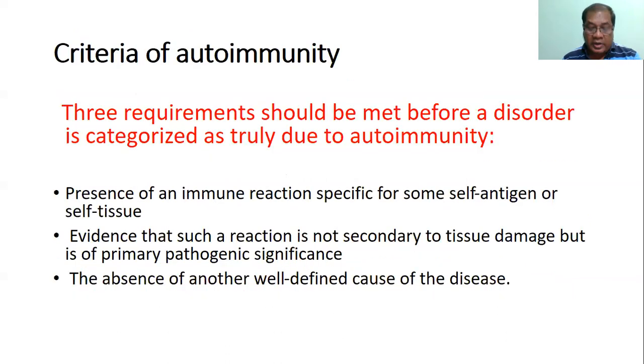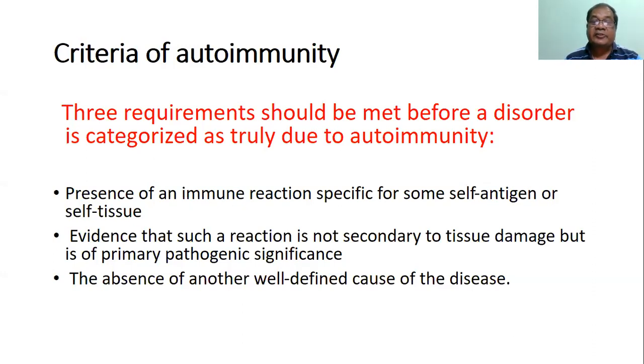Now, how do we diagnose autoimmunity? At least 3 conditions should be fulfilled before categorizing a disease as a truly autoimmune disease. Number 1, presence of an immune reaction specific for self-antigen or self-tissue. So the response should be an immune response, and it should be specific for that self-antigen or self-tissue.